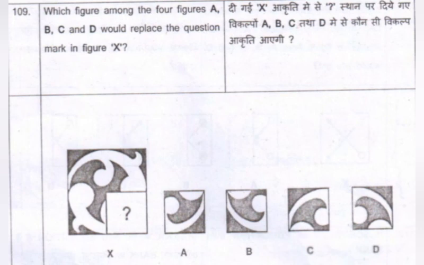In the first one, it very clearly gives the answer, because the circles which are supposed to complete the X image are available. A circle on the left side and another circle on the top side. Whereas in option B, it is the other way, top and right side. In option C, it is on the right side and bottom. And in option D, it is again left side and bottom.